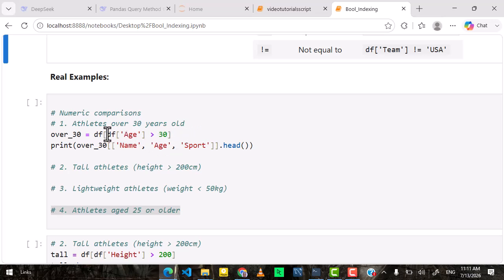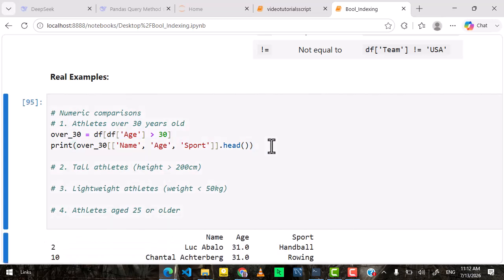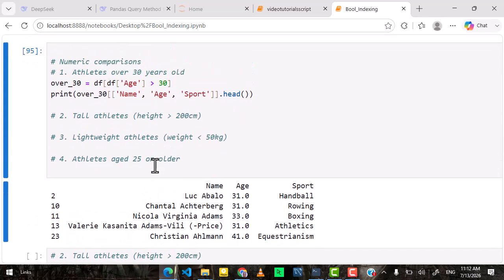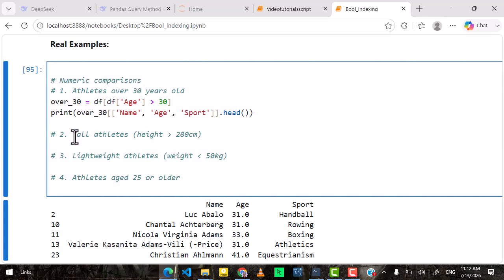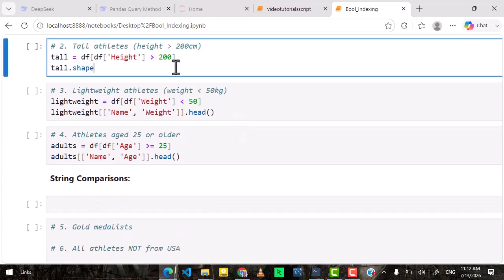Instead of creating a variable, you just need to pass the condition itself into the brackets. You find that the filtering will be done, and when you execute that first one, you would get the athletes over 30 years old. Now we can ask a question: tall athletes, right? Let's talk about athletes who are greater than 200 centimeters, right? This is how you do it.